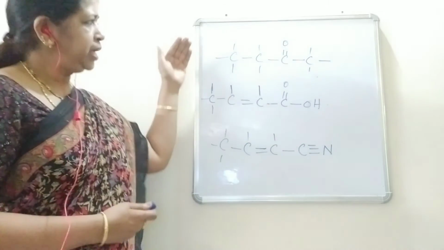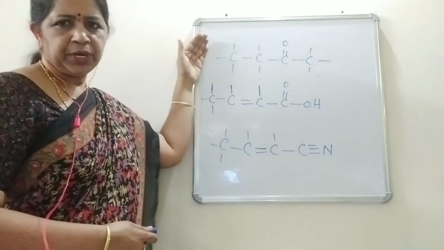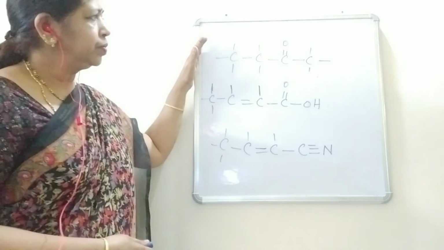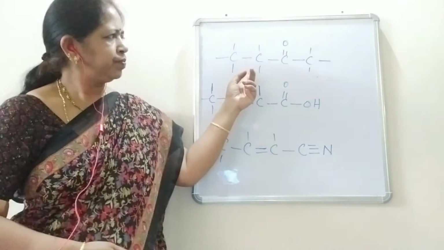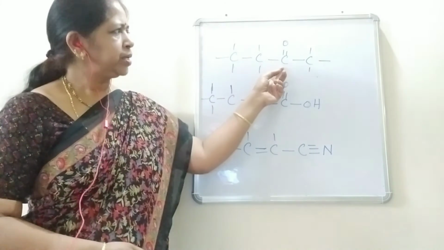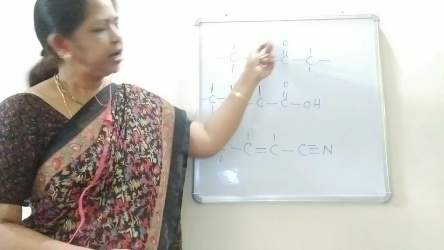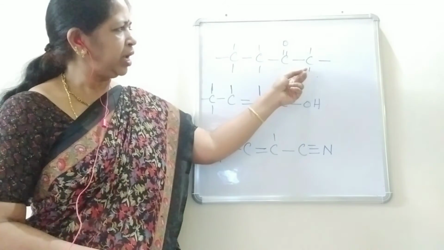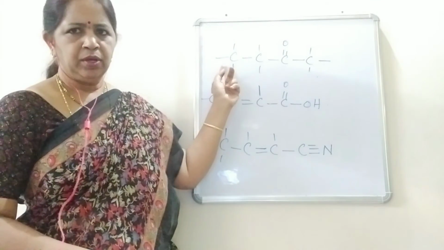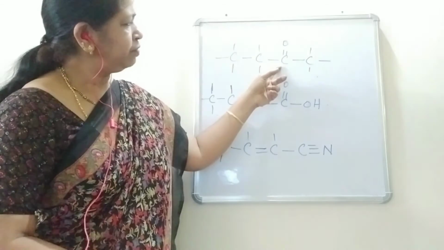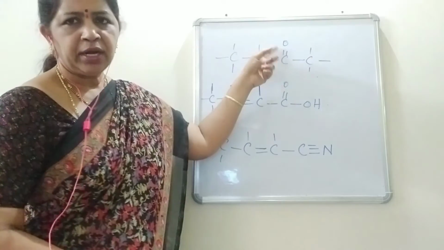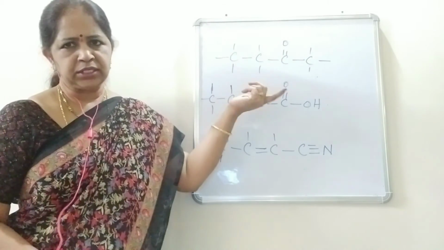Now let us see some examples with different functional groups. In the first structure, a carbon has a double bond with oxygen and the remaining carbon atoms all have single bonds. The carbon with a double bond, the double bond may be with carbon or oxygen, it does not matter.